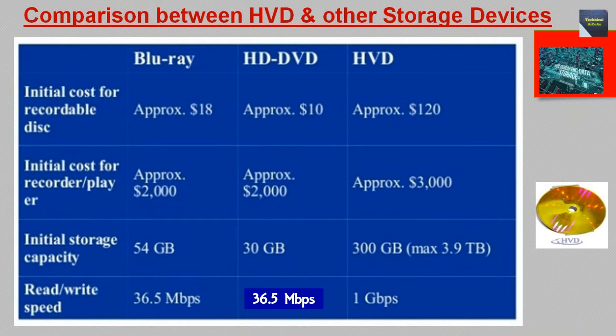Next, initial storage capacity. In the case of Blu-ray, 54 GB. In the case of HD DVD, 30 GB. And in the case of HVD, 300 GB initially, but maximum 3.9 TB. Next parameter, read-write speed. In the case of Blu-ray, 36.5 Mbps. In the case of HD DVD, 36.5 Mbps. But in the case of HVD, 1 Gbps.